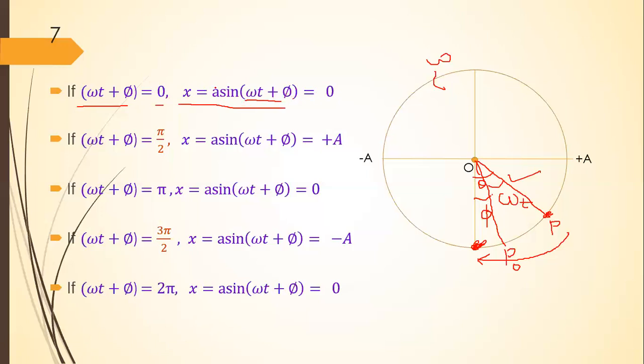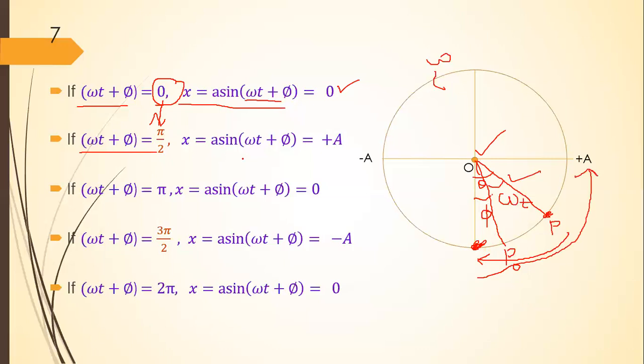And therefore, this displacement x becomes equal to 0. Means, when omega t plus phi is equal to 0, displacement of the particle will be 0. Means particle will be at the mean position. Particle will be here. Now suppose that this angle omega t plus phi increases from 0 to pi by 2. What will happen? Means this particle P moves from this point to this point.